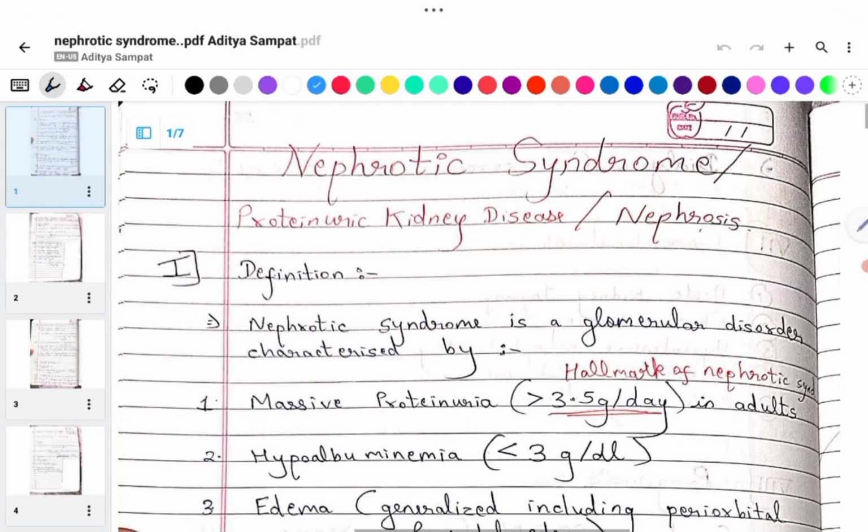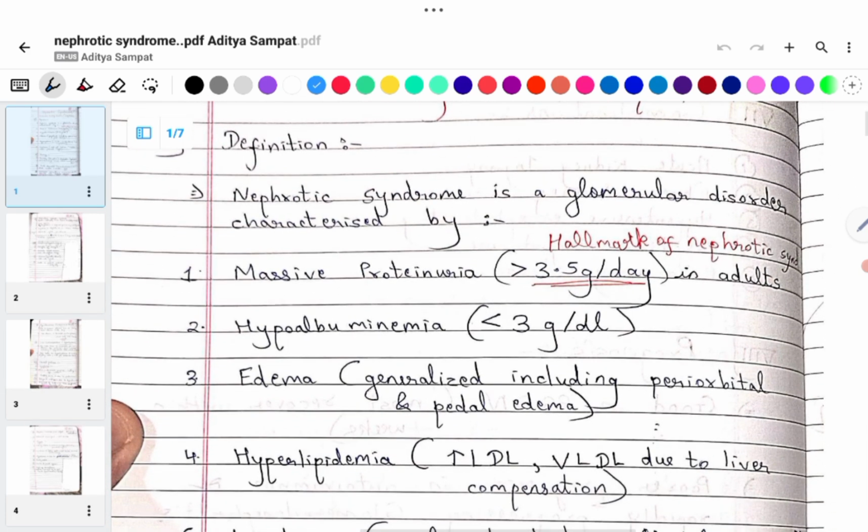Today we are going to learn about the topic nephrotic syndrome, which is also known as proteinuric kidney disease or nephrosis. So we'll start with the definition. Nephrotic syndrome is a glomerular disorder characterized by, first, massive proteinuria of greater than 3.5 gram per day in adults. This is the hallmark of nephrotic syndrome.